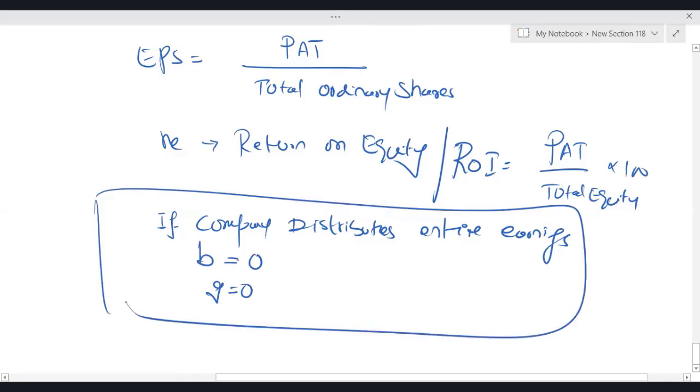Obviously, entities retain earnings to reinvest, and that reinvestment brings growth in the business. It brings growth in your dividend paying capacity also. When you are distributing each and everything, you are not retaining anything, you're not reinvesting anything. So from where will the growth come? It means it will remain the same as whatever you are doing right now. So very logical. But the question is, if a company distributes entire earnings, then there's no retention, then there's no growth rate.